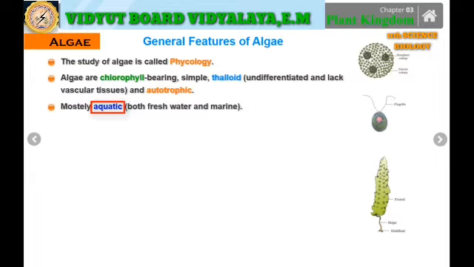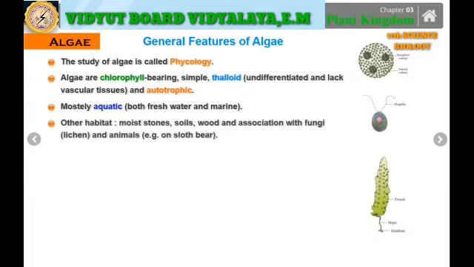Now these algae are mostly aquatic, both in fresh water as well as in marine water. Furthermore, based on the habitat, they are found on moist stones, soils as well as on wood. And in association with the fungi, they are said to be the lichens. So the algae and fungi together are known as the lichens, and they are also found on the surface of animals, for example, the sloth bear. On the surface of the sloth bear, such algae are mainly found.